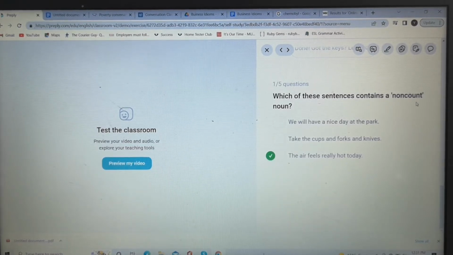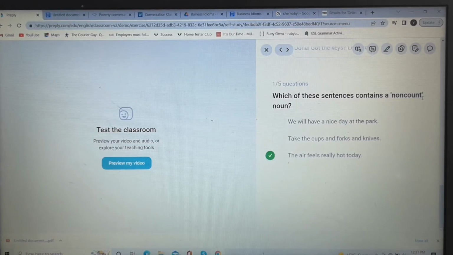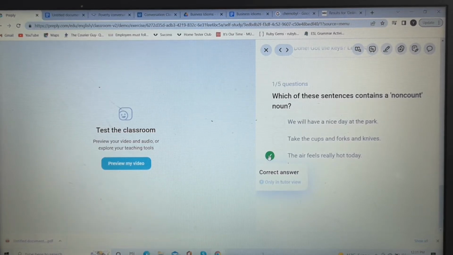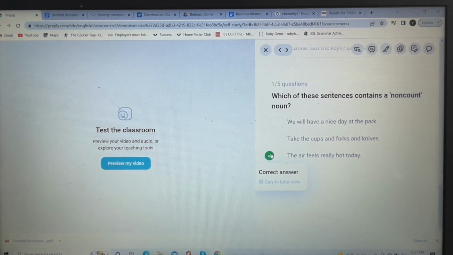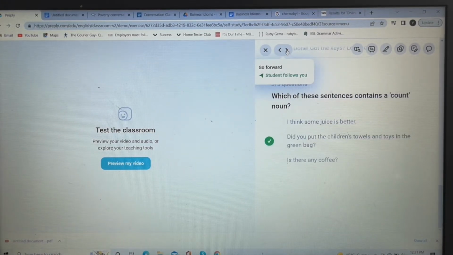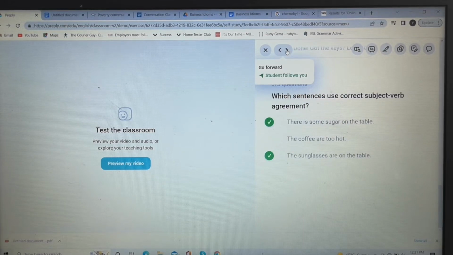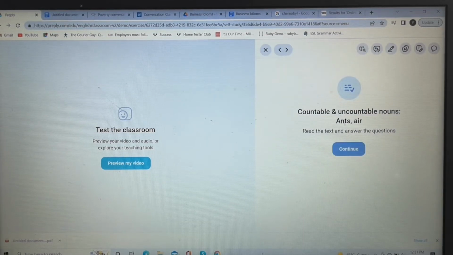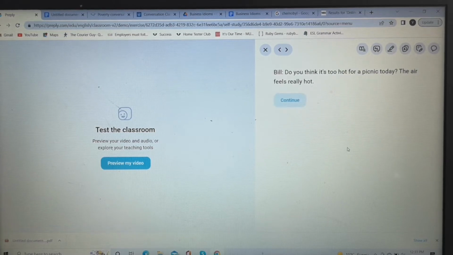Now, if your student does not understand any of the words, like for example, non-count, you're going to explain it to the student. Then without going back to have a look, the student will choose from the three choices they have. And like in the other lessons, the correct answer is highlighted for you. So you're the only one that can see it, and you don't have to panic if you don't know the answer yourself or you've forgotten it. Your student cannot see this. So you just let your student answer all of the questions, and then you'll get to this part and click continue.